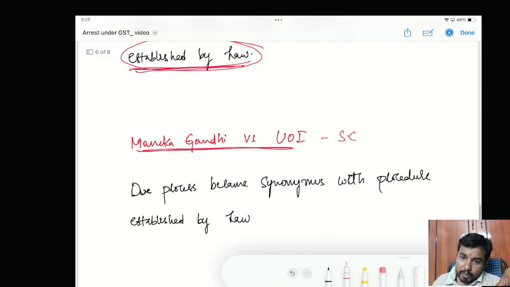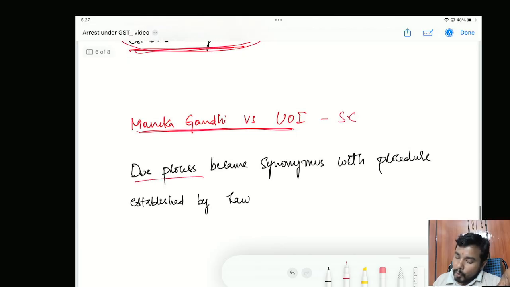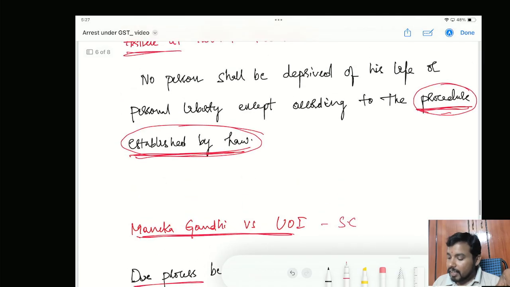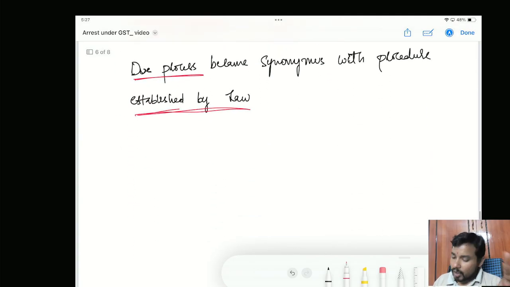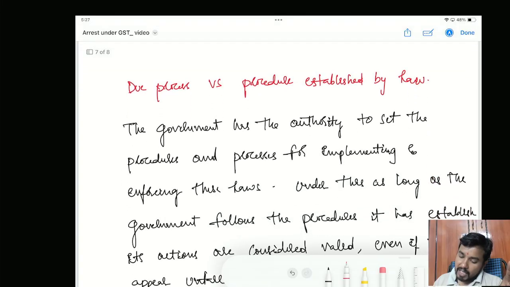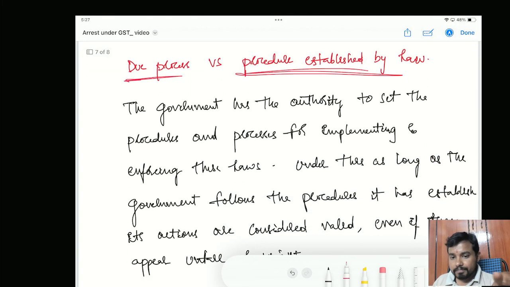But what the Supreme Court said in the Maneka Gandhi versus Union of India case was that due process becomes synonymous with the procedure established by law. It means that even though the words used in Article 21 are procedure established by law, we will consider it as due process of law also. Now what is this due process? What is this procedure established by law? Let us understand: due process versus procedure established by law.